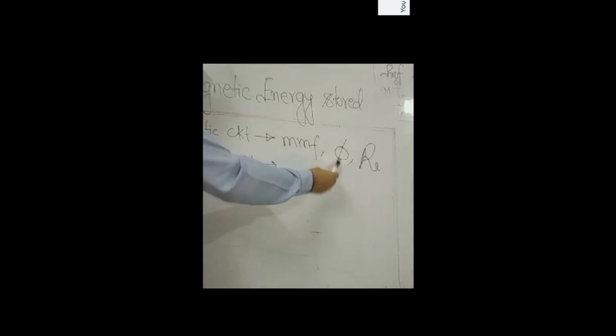In magnetic circuit also we will find three parameters. Okay? A magnetic circuit consists of MMF, flux, and reluctance. Now we have to see the function and the role of three parameters. What is MMF, what is flux, and what is reluctance.